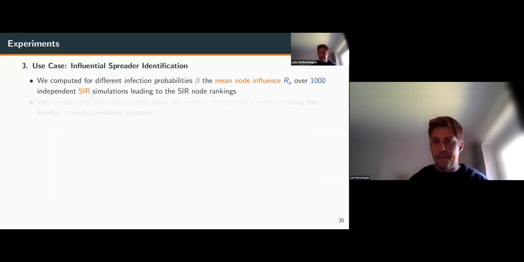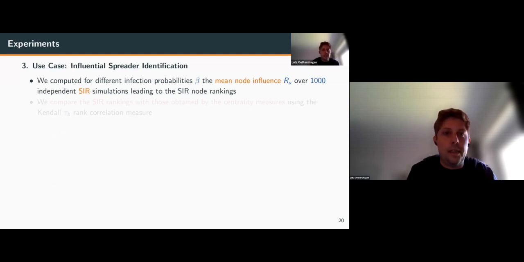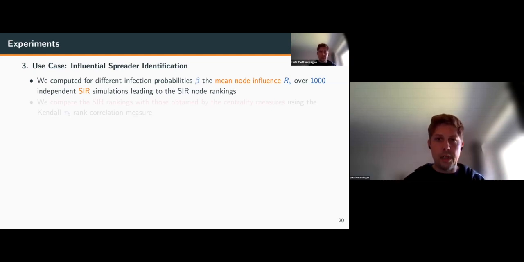Okay, and finally we applied our centrality measure in a use case of identifying influential spreaders. To this end, we first computed the mean node influence for each node and for different infection probabilities using independent SIR simulations. These SIR simulations are susceptible-infectious-recovered simulations.